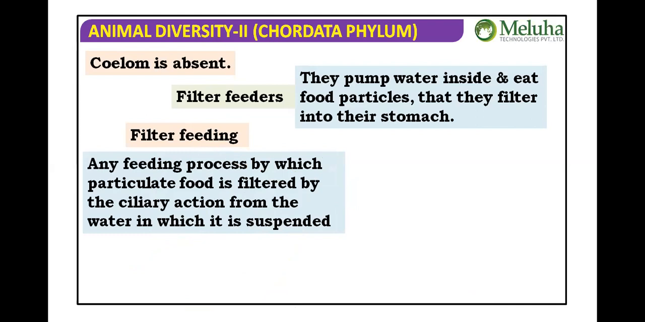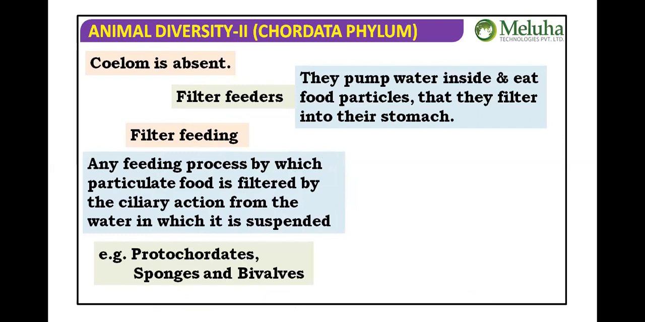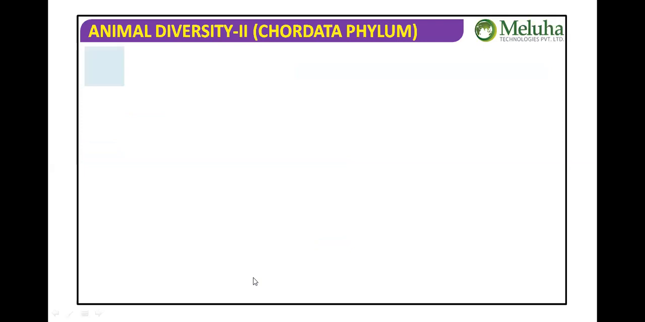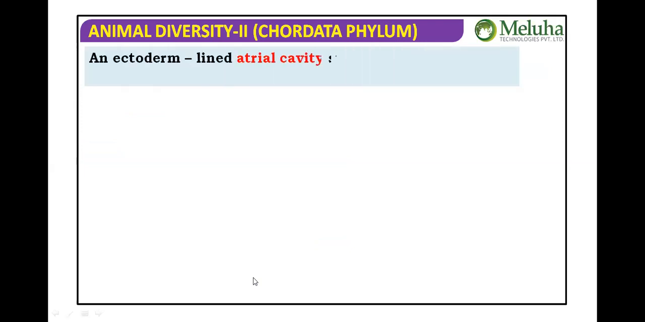Okay, that ciliary action or flagellar action, whatever. If from the flowing water you stop the food particle, we can say that is suspension feeding or filter feeding. Where do you see this in the case of protochordates? That is what we are talking about now. Urochordata is a protochordate. In the case of Porifera, the canal system. In the case of Mollusca, Pelecypoda have this kind of suspension feeding or filter feeding.